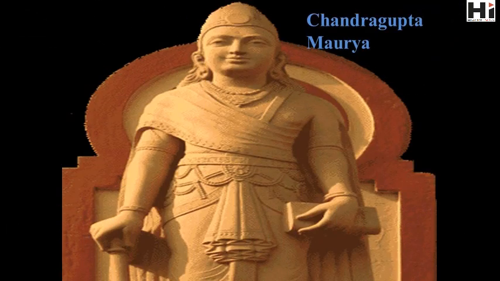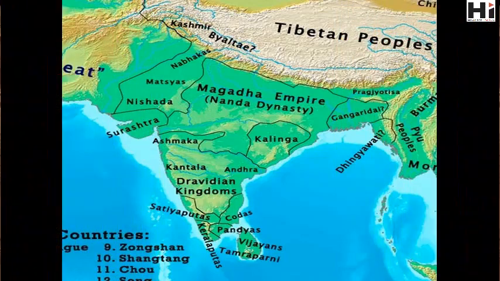Emperor Chandragupta Maurya lived from 340 to 298 BCE and was the first ruler of the Mauryan Empire. Before the time of Chandragupta, India was mostly composed of a number of small independent states, with the exception of the Magadha kingdom, a realm that controlled most of northern India, which was ruled by the Nanda dynasty. Chandragupta began a process that would unify India for the first time in history.